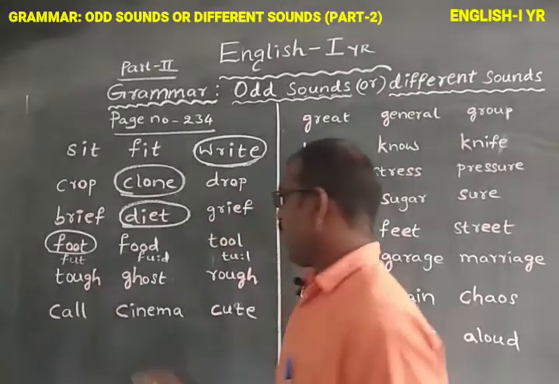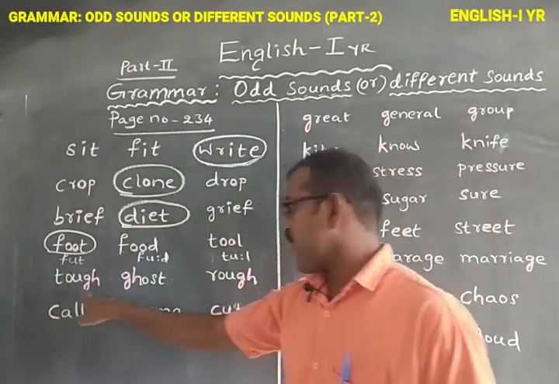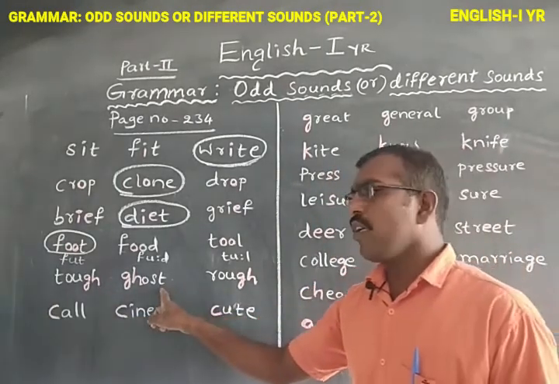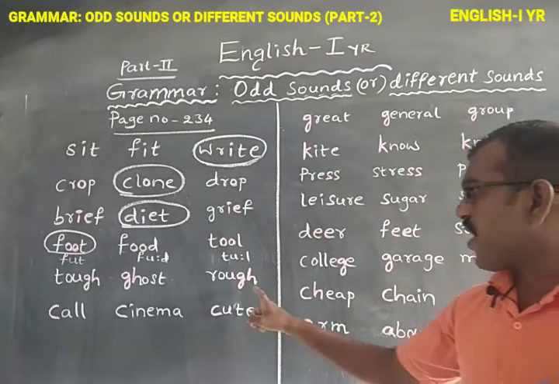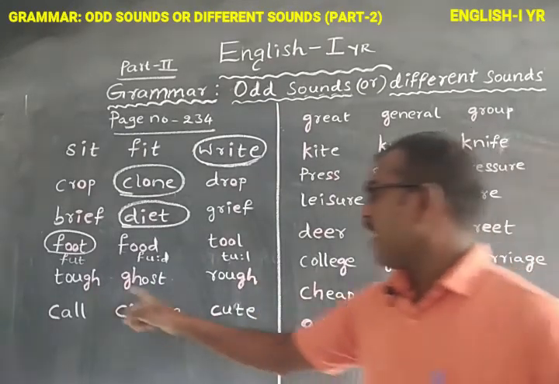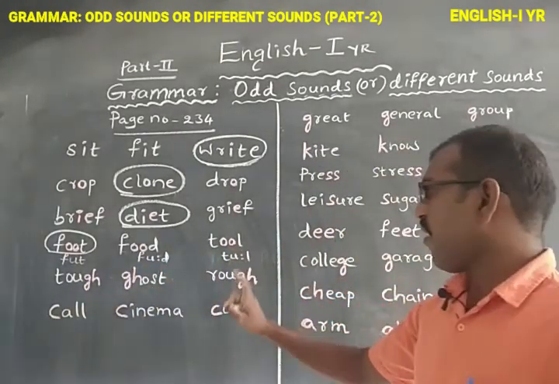Next, in another set, see here, T-O-U-G-H, tough, G-H-O-S-T, ghost, R-O-U-G-H, rough. Observe here, tough, ghost, rough.